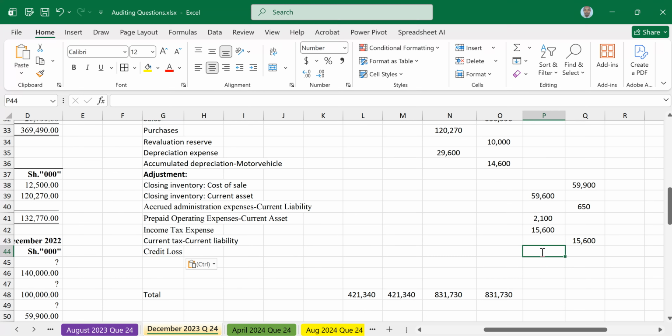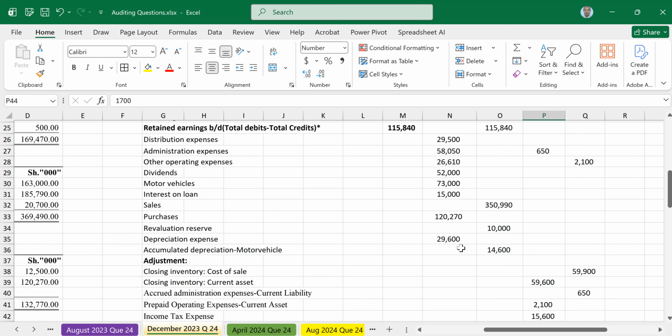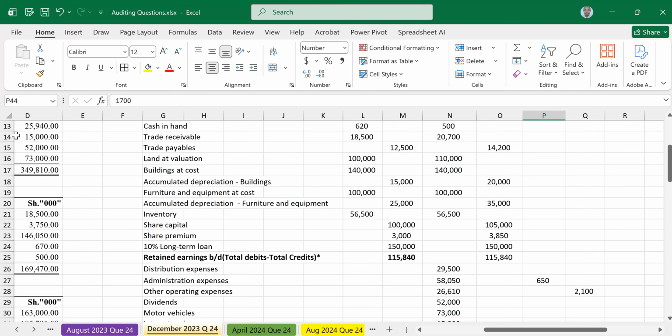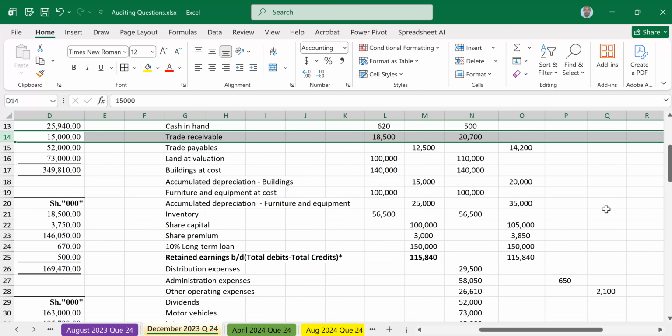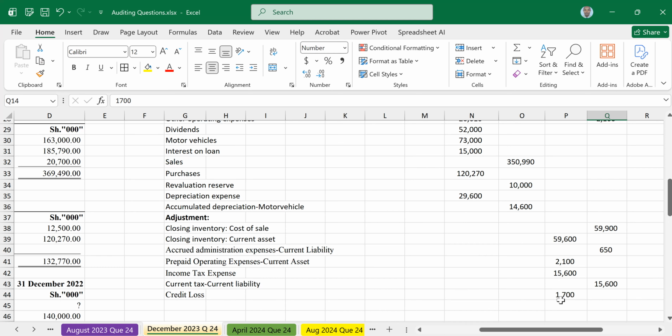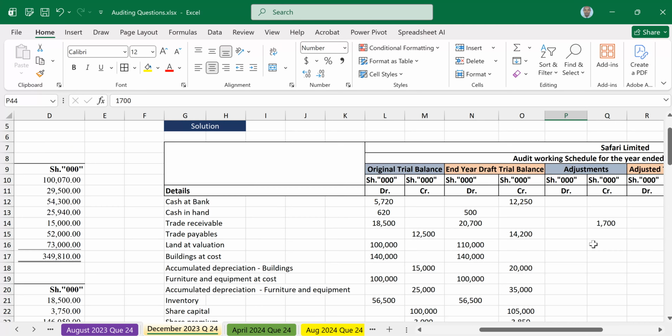Now, bad debts written off are deducted from receivables. So apart from being an expense of 1,700, you also deduct this from receivables. Under receivables, on the credit side, you put 1,700.